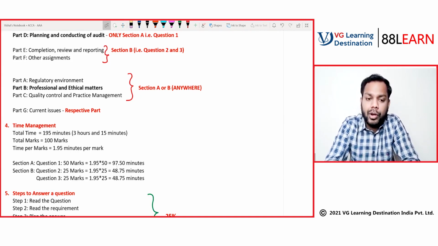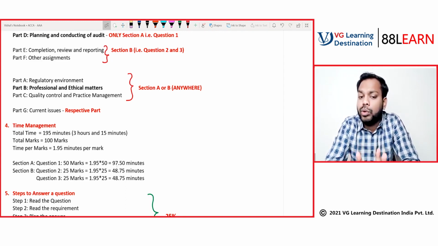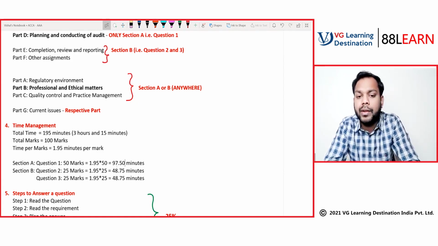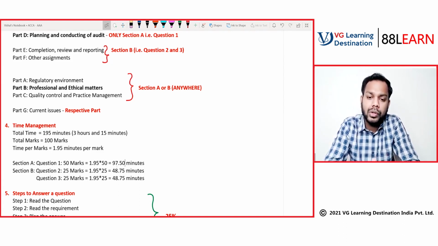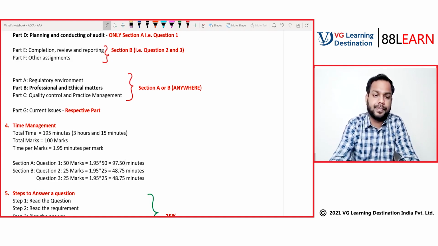Let's suppose when you are answering question number 1, you should decide that you will devote somewhere around 80 to 100 minutes, and not more than that. Or go on the lower side, 80 to 90 minutes. If you plan for 80 to 90, it will reach somewhere around 95, 96. That's how you should define it. When you are attempting question number 2 and question number 3, you should answer each in around half an hour or 40 minutes, maximum, not beyond that. That's how you should structure your answers.